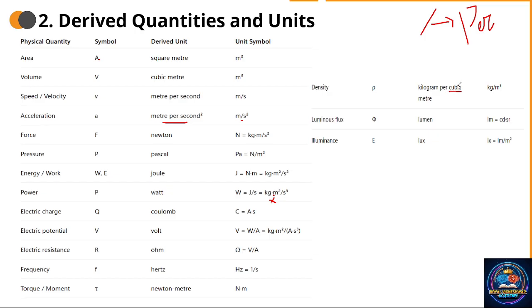Cubic meter means meter cube. The luminous flux is phi, and we call this lumen. Next, illuminance E, that is lux. So see these two: for illuminance the derived unit is lux, and for luminous flux we have lumen. And next thing,